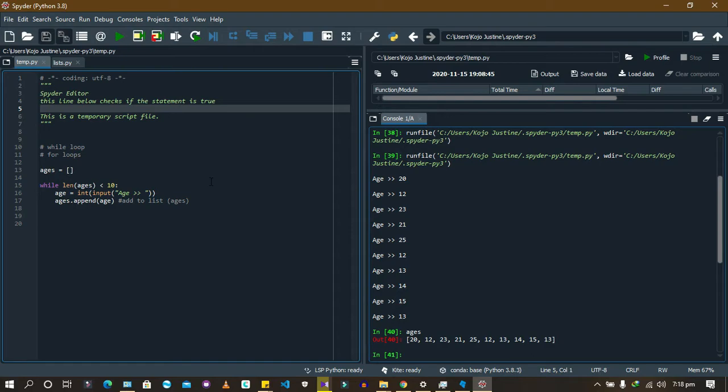Now, I'm just going to copy this one because I need it to work with other things. So I'm just going to copy this one and put it inside here.